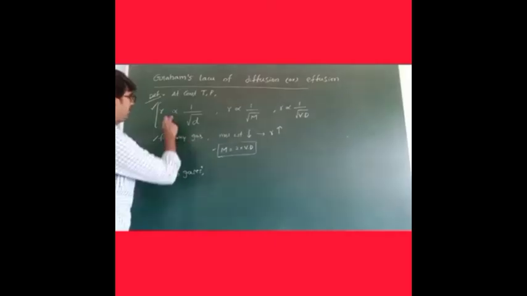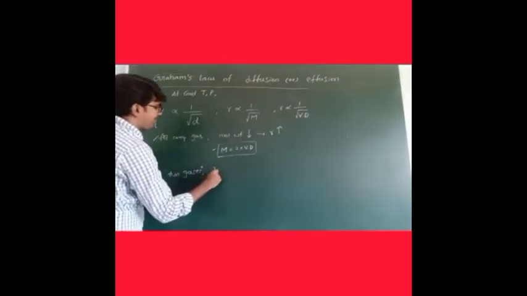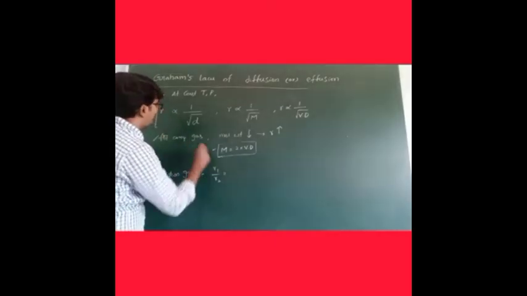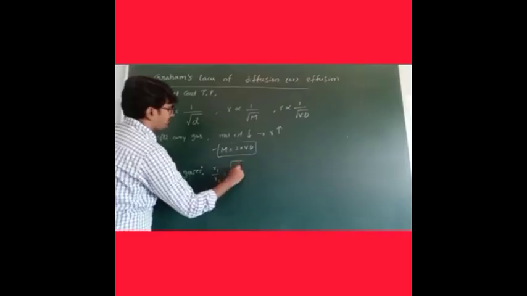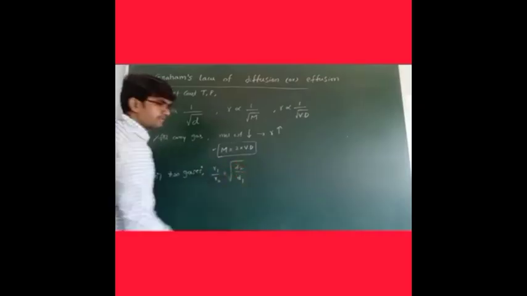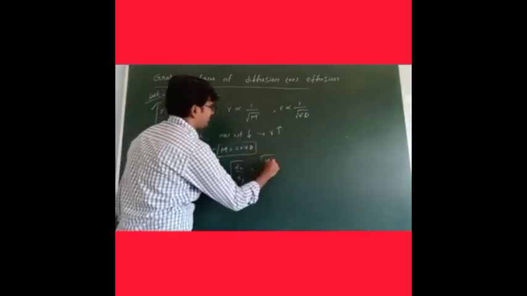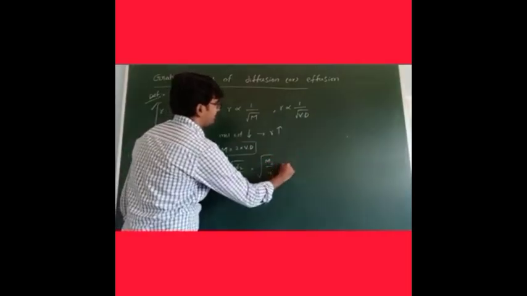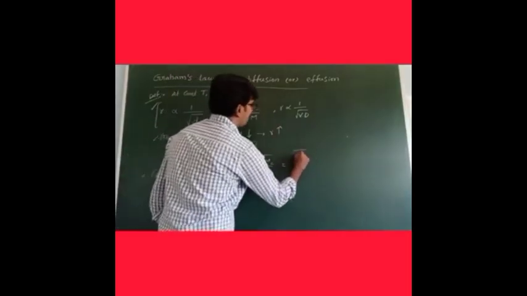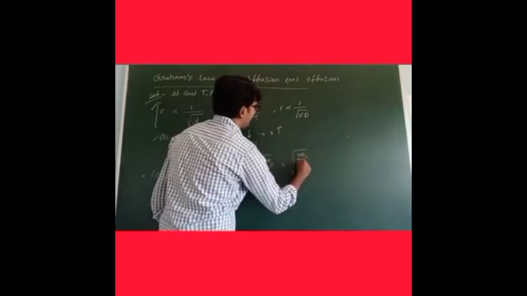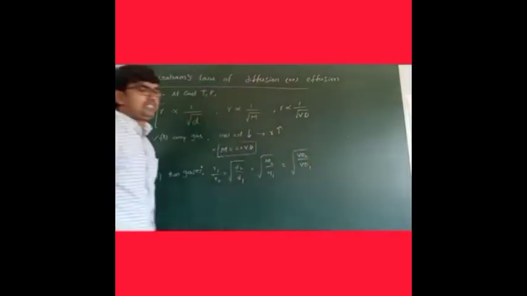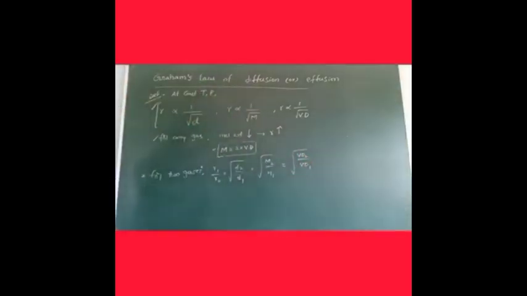What is the formula to apply for this one? R1 by R2 is equal to root over D2 by D1. This is equal to root over M2 by M1. This is equal to root over VD2 by VD1. Very simple. For two gases, this is based on one formula. Okay?